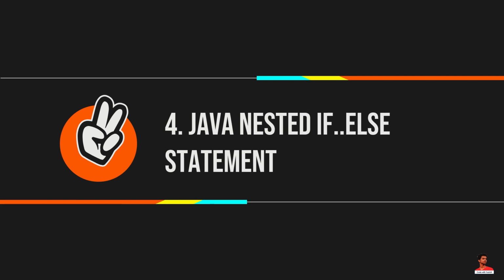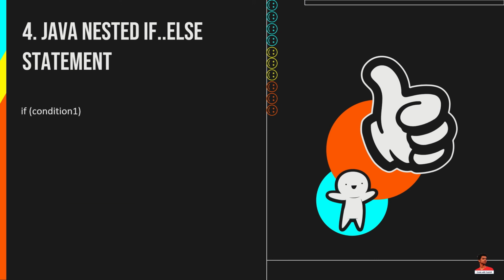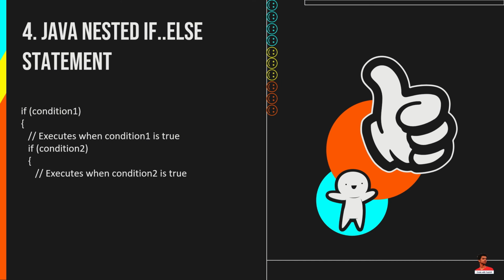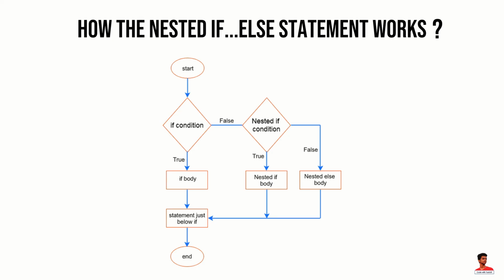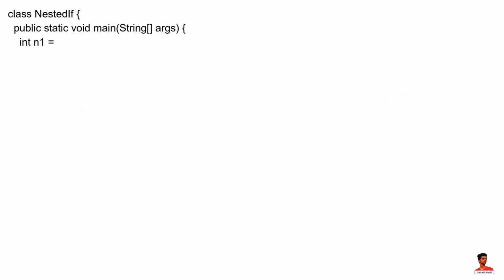The nested if statement represents the if block within another if block. This is the syntax of nested if-else statement. Here the inner if block condition executes only when the outer if block condition is true. How the nested if-else statement works. This is an example of nested if-else statement.